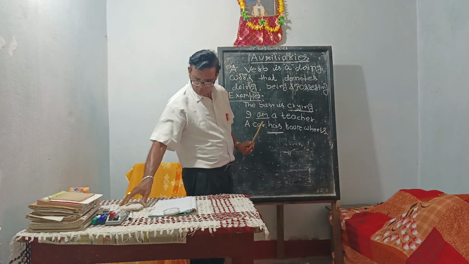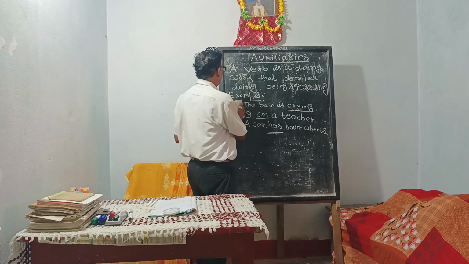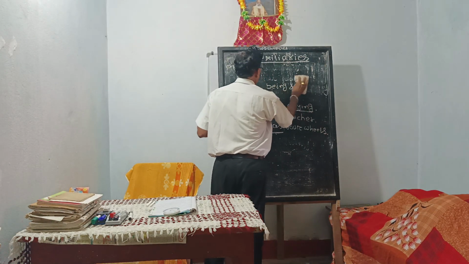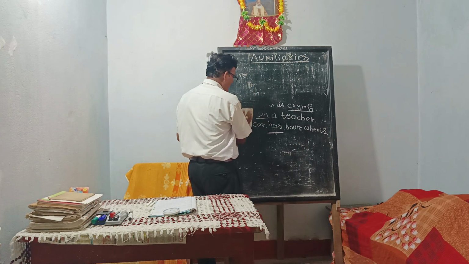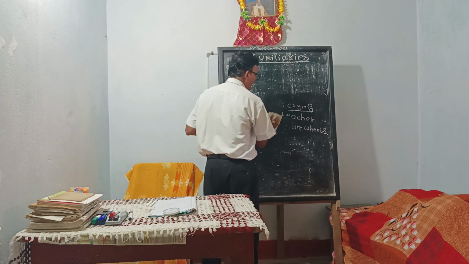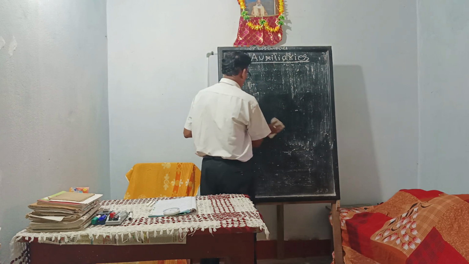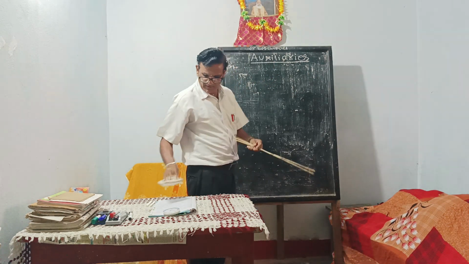Then we shall go to our topic, auxiliary verb. Like a big tree, a verb has many branches.